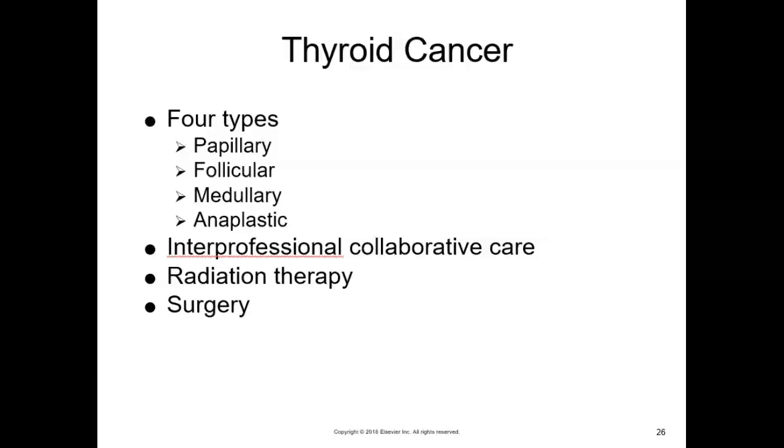Radiation therapy is used most often for anaplastic carcinoma because this cancer has usually metastasized at diagnosis. The patient is treated with ablative, which destroys the tissue, amounts of radioactive iodine. If spread has occurred to the neck or mediastinum, external radiation is also used. If thyroid cancer does not respond to radioactive iodine, chemotherapy is initiated.